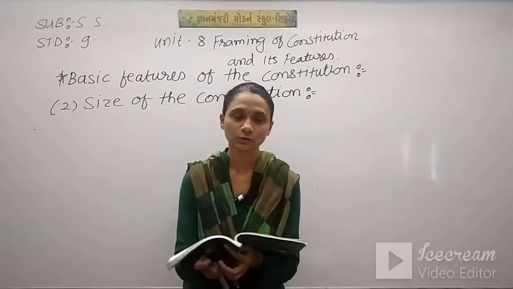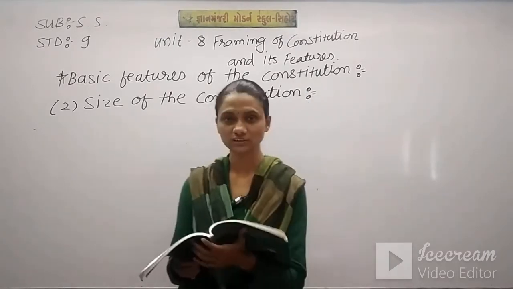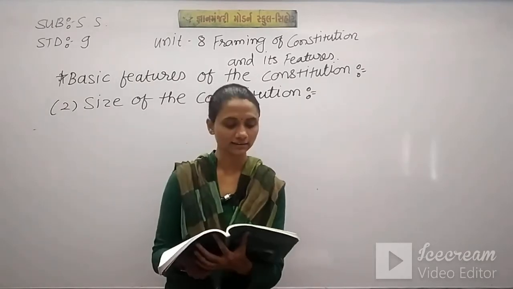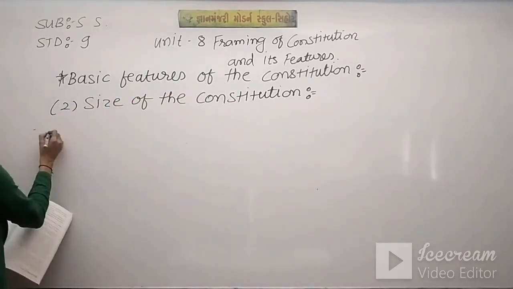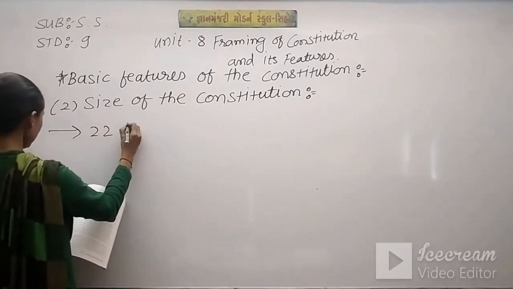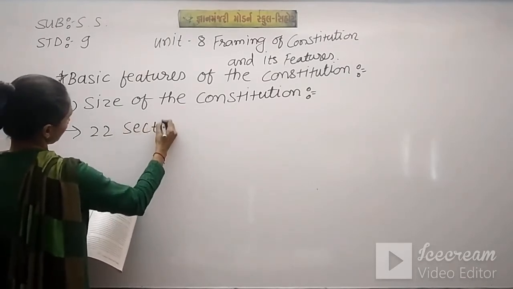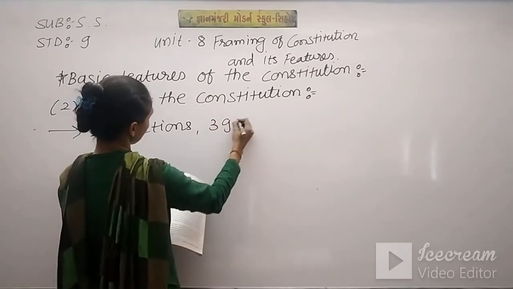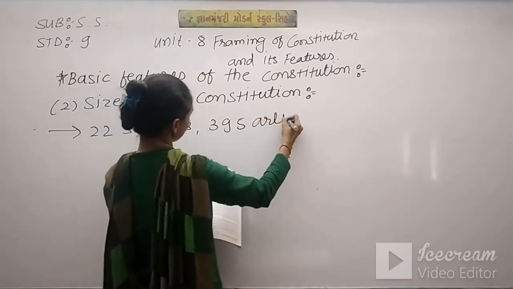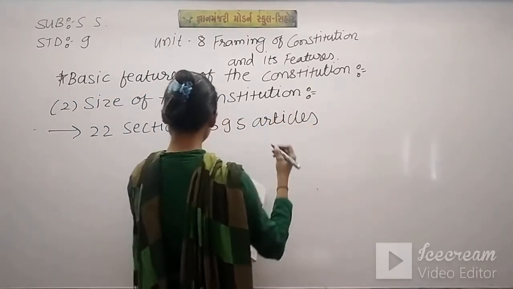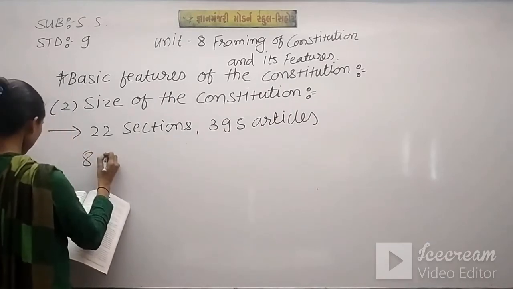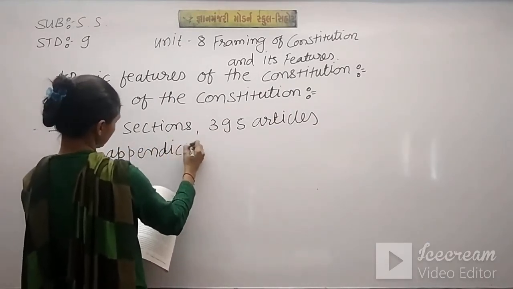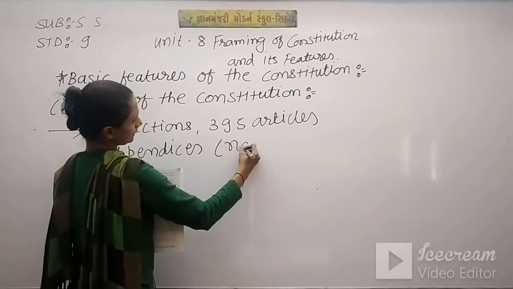Very easy topic this is, students. Basic feature. First we have discussed written document. Second, it is size of the Constitution. So we can say divided into 22 sections, 395 articles and 8 appendices. That is, now it is 12.